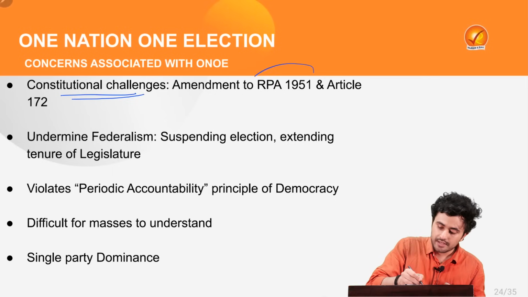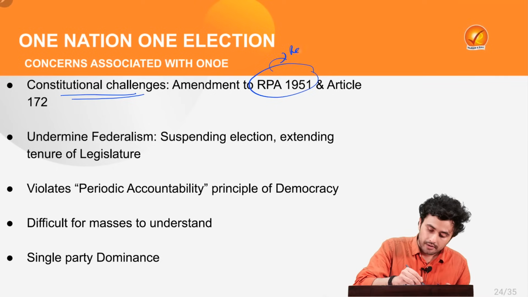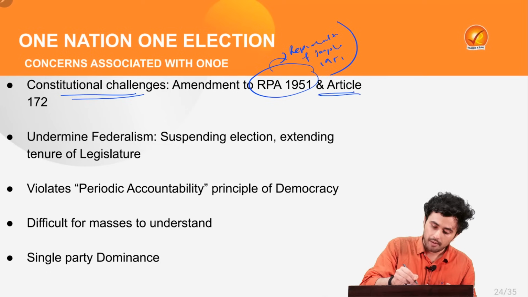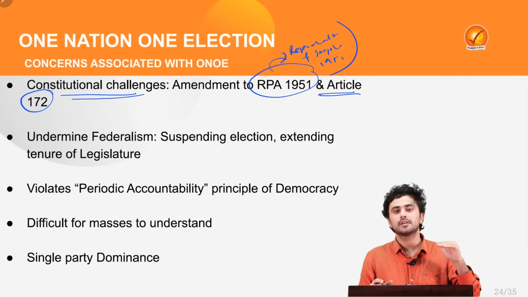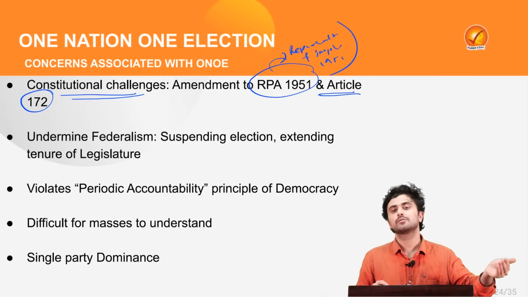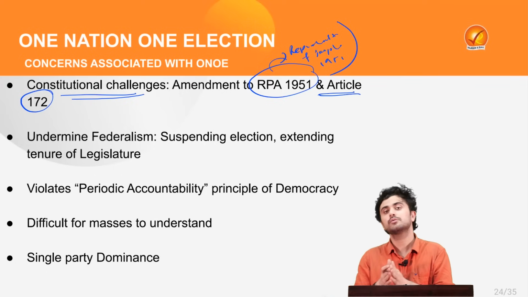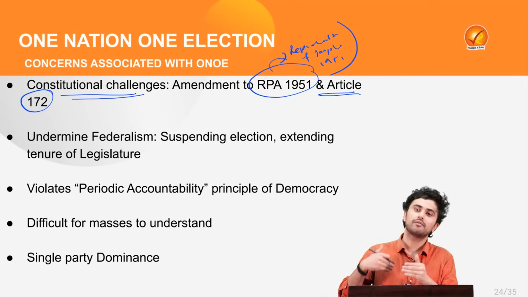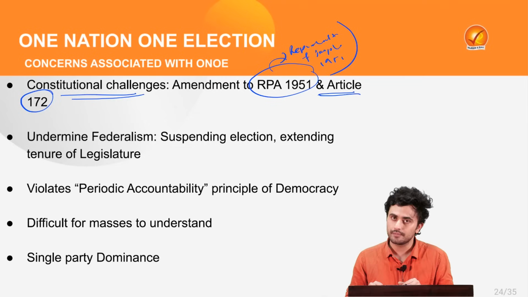For example, there is a requirement of amendment to the Representation of People Act, 1951, as well as amendment to Article 172, which deals with the tenure of the Legislative Assembly and Legislative Council in the state. Thus, to do such amendments, we will also need the approval of various states, and this can create a further center and state tussle.